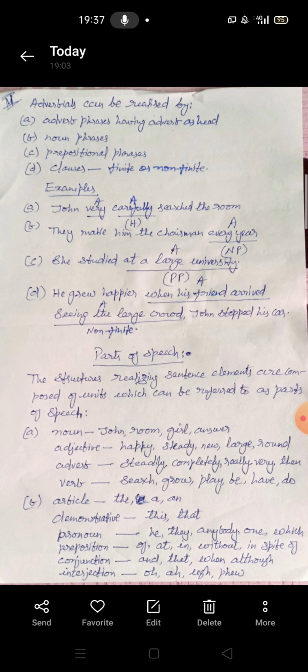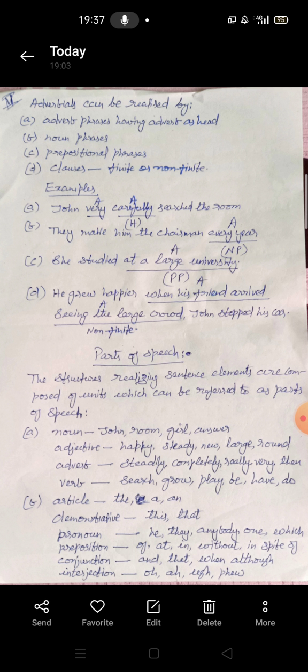The third example is she studied at a large university, and the third one is the prepositional phrase. The adverbial can also be realized by a prepositional phrase. In the prepositional phrase, at is the preposition, preposition plus the noun phrase, a large university, that together makes it a prepositional phrase which serves as an adverbial of place.